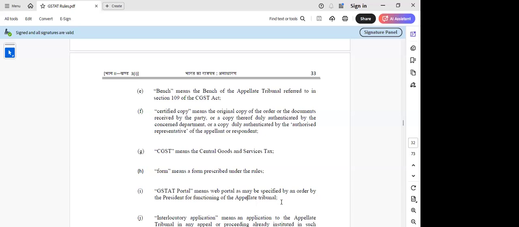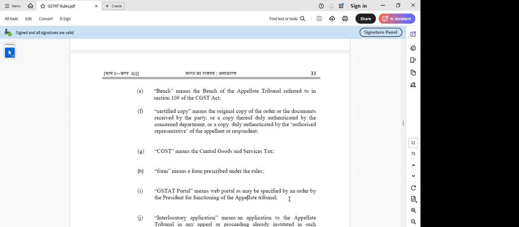So to the extent of my knowledge, on section 148, where they have defined common portal, I think that excludes the GSTAT portal. So I think this is an independent portal which will be framed under these GSTAT procedures, and accordingly the application will be filed. But I think the common portal is not including the GSTAT portal. So this will be a different web portal as may be specified by an order. So we have to wait and see how it is going to function.